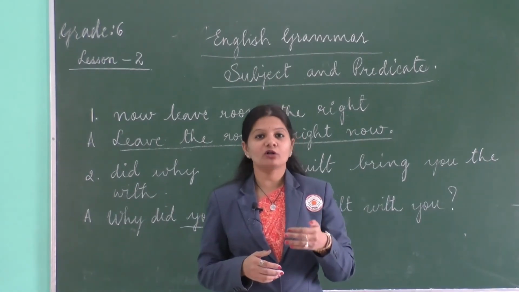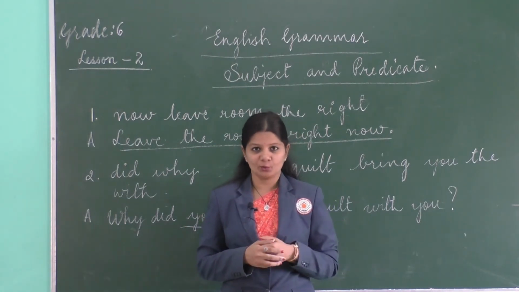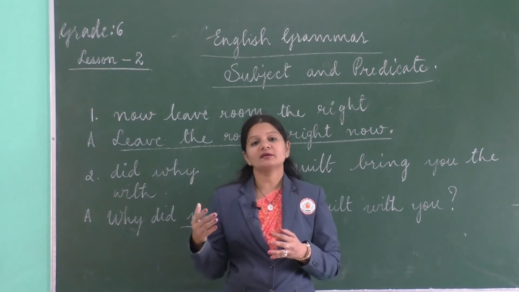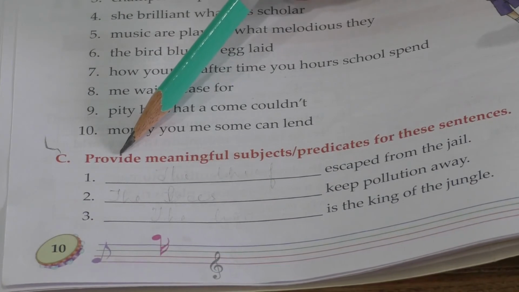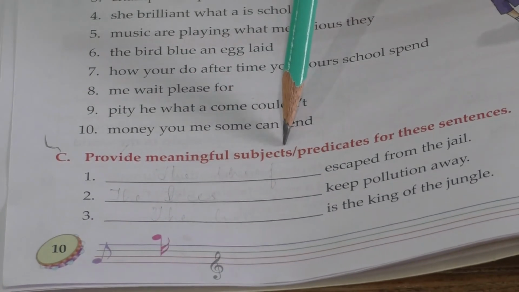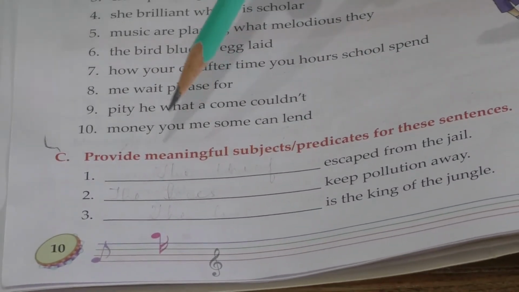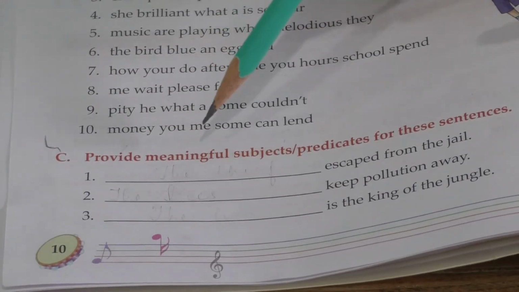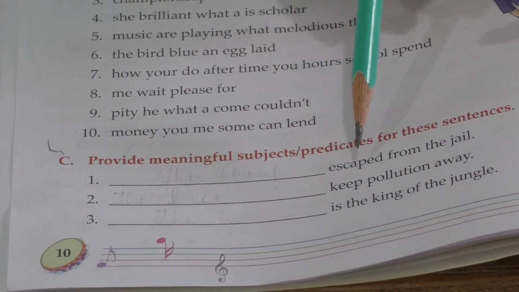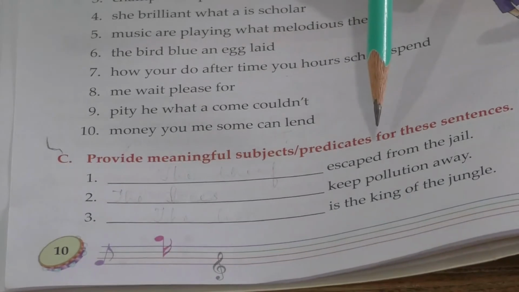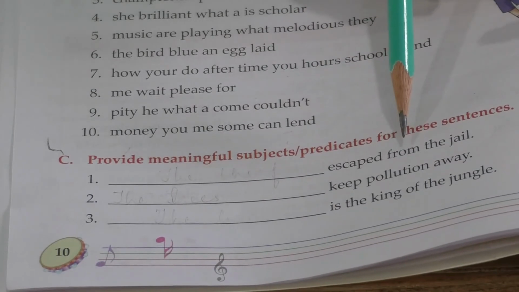Kids, I want you to solve the rest of the questions, and I shall share the notes with you in the WhatsApp group, and later you can write them down in your grammar notebook. Let's move on to the next exercise, that is, provide meaningful subjects or predicates for these sentences. Now here kids, you would have to think and add whatever subjects you feel like or whatever predicates you feel like. But make sure there is always a logical understanding or a logical meaning in the sentence.